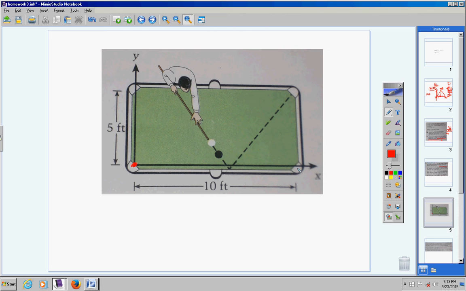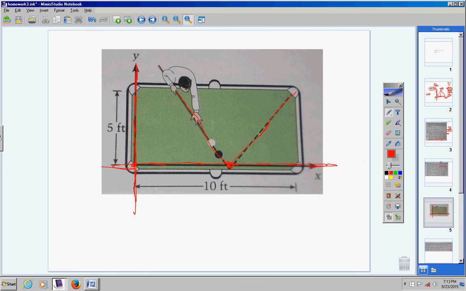So here's my coordinate plane, okay? And there's the vertex right there, and here's my absolute value graph right here.